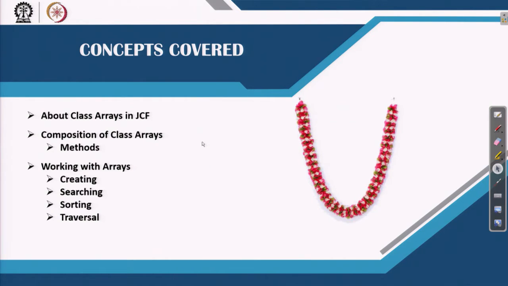Now, in this lecture we will learn the concept of the class Arrays, which is supported by the Java developer. The class is defined in the java.util package. We will see exactly what the different methods are. Like the ArrayList class, there are many methods defined in the class Arrays, but unlike it, there is no constructor defined in Arrays.